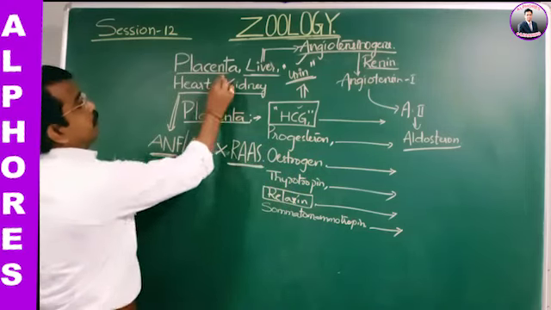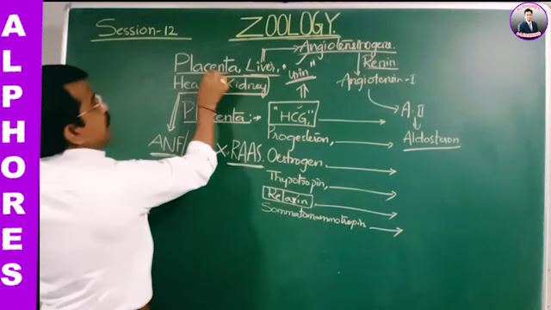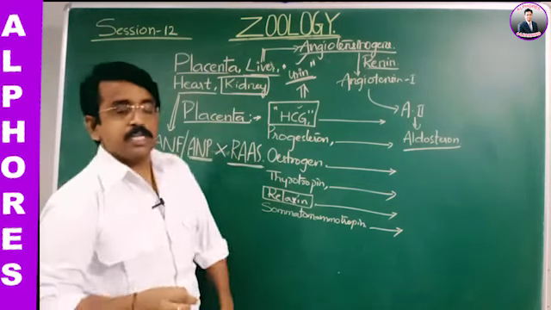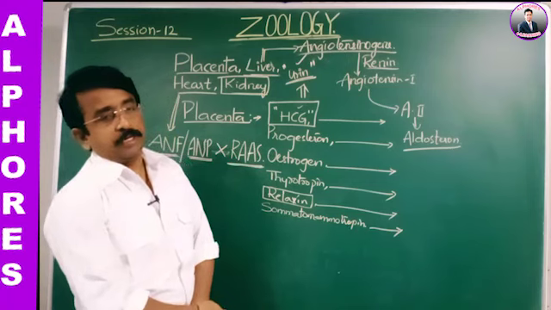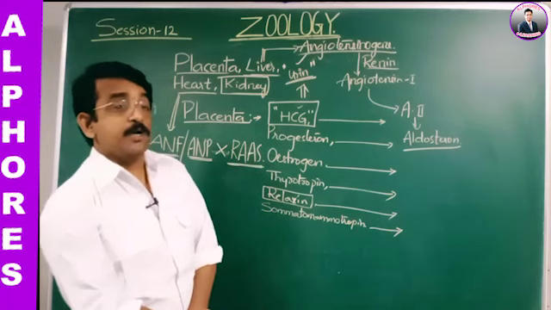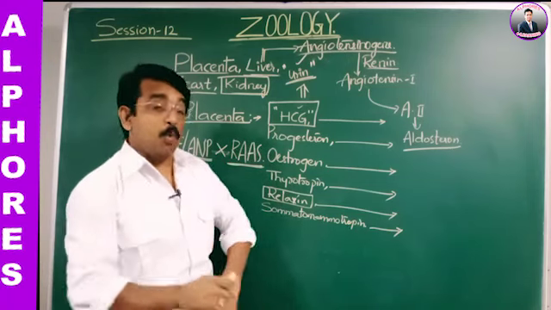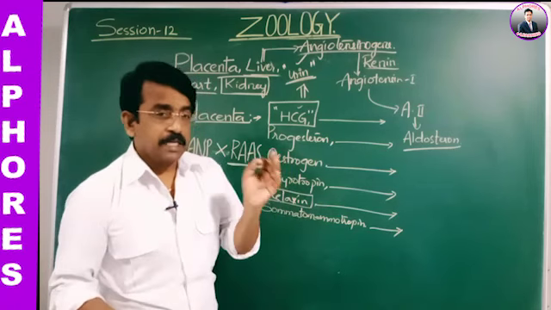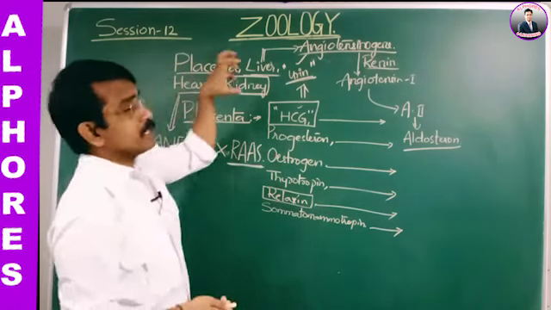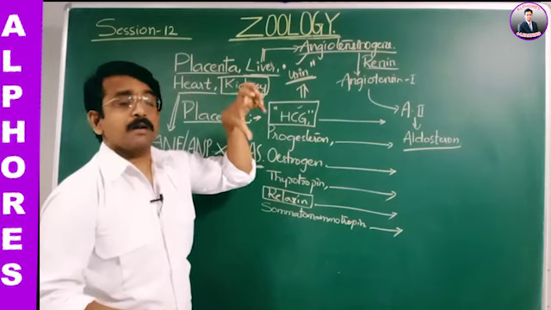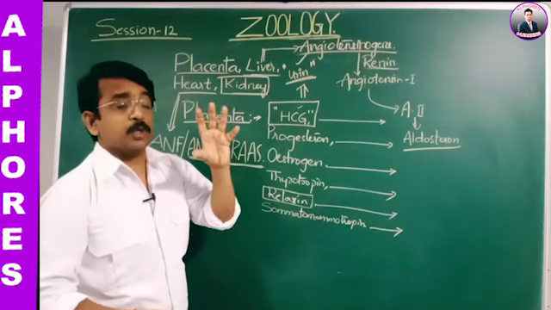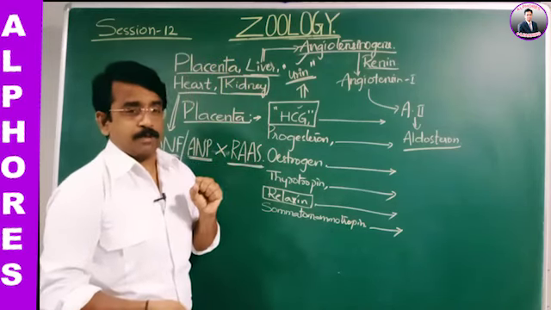Next, the kidney is also acting as an endocrine gland. In what way? That is what we are discussing under the subtopic of other organs related to the secretion of hormones.